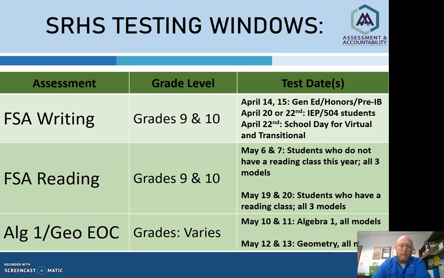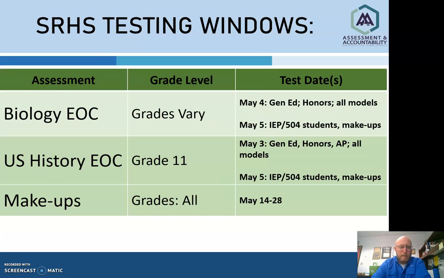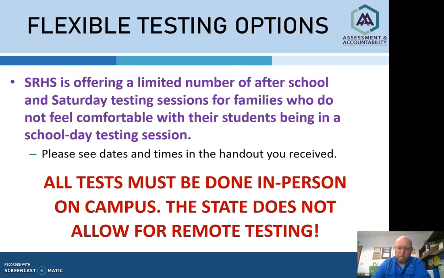Algebra 1 and Geometry EOCs will be May 10th and 11th for Algebra 1 and May 12th and 13th for Geometry. Our Biology EOC is May 4th for all non-accommodated students and May 5th for our students who have IEPs and 504s or students who missed the May 4th test and are back at school on May 5th. U.S. History is going to be administered on May 3rd for non-accommodated students and May 5th for IEP and 504 students, as well as makeups. The overall makeup window runs from May 14th until the 28th, which is the last day of school.